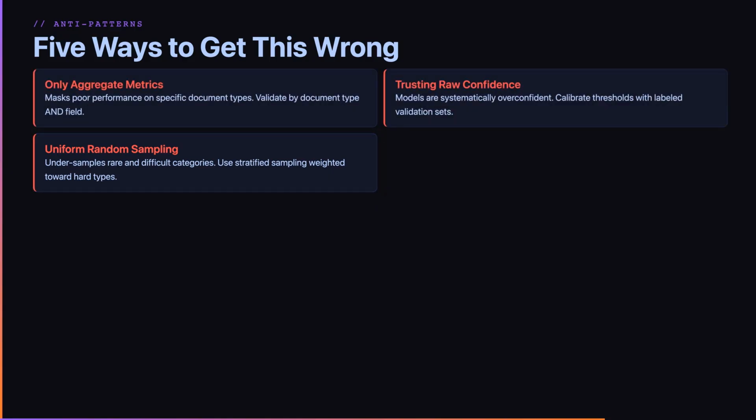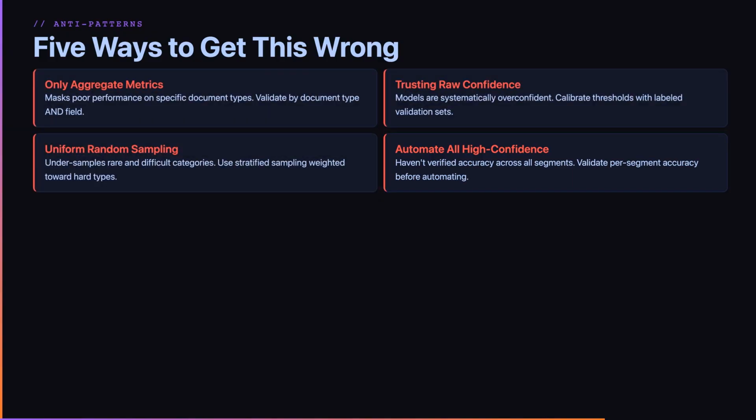Anti-pattern 3. Random sampling without stratification. Simple random sampling undersamples rare and difficult categories. The consequence is you almost never review the document types that fail most often. The fix: use stratified sampling weighted toward difficult types.